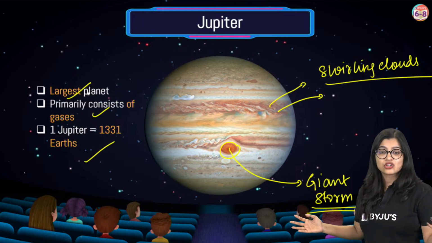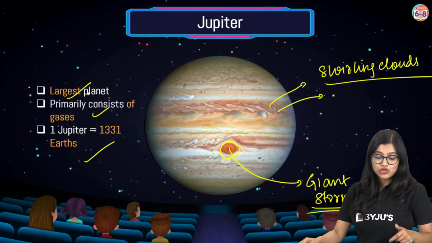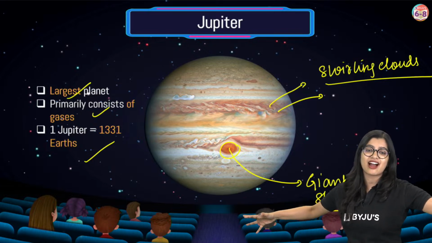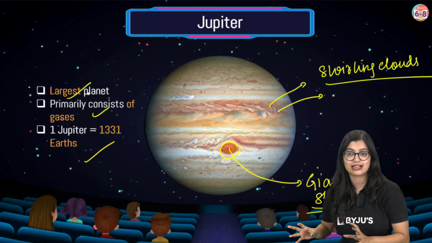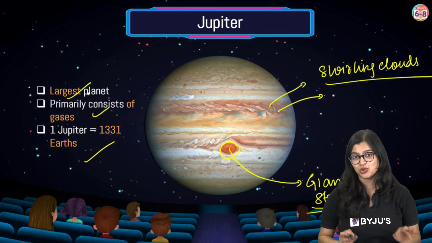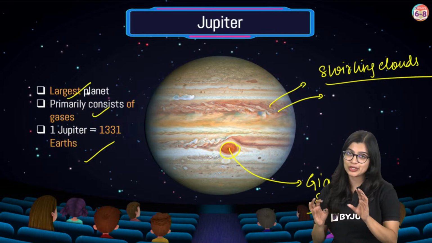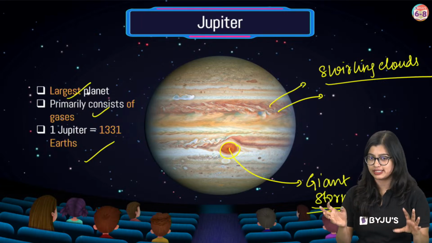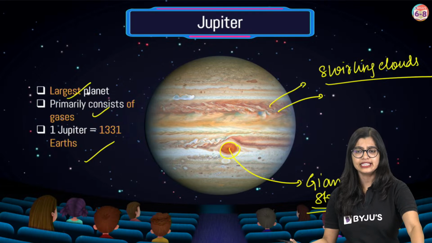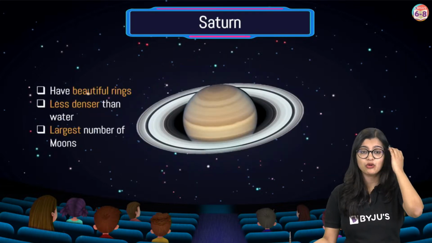If you take the size of one Jupiter, it can fit 1,331 moons and Earths inside it. That's how big Jupiter is. Of course, between Jupiter and Mars, you will find an asteroid belt as well, which we will discuss later, right? Yes. So now we'll quickly move on.